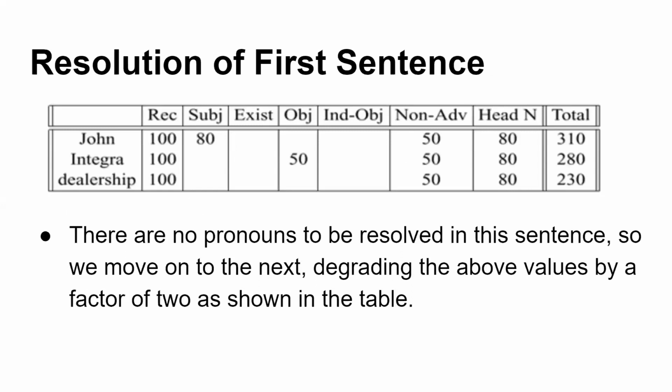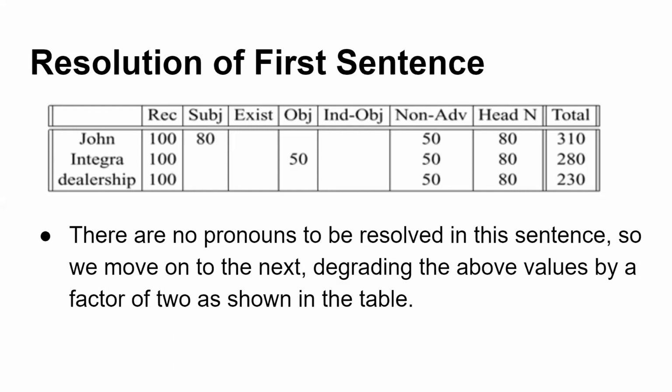In the first sentence, it's a complete sentence. We have only 3 usages of nouns, that is John, Acura, and dealership. Since all these 3 are part of the first sentence, everyone is given recency 100. John is the subject, so 80 is given. And Acura is the object, so 50 is added.